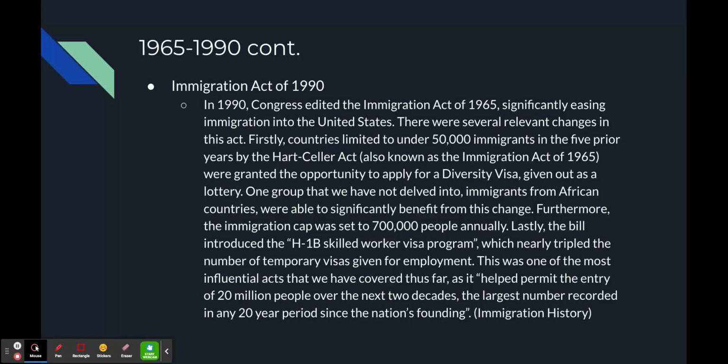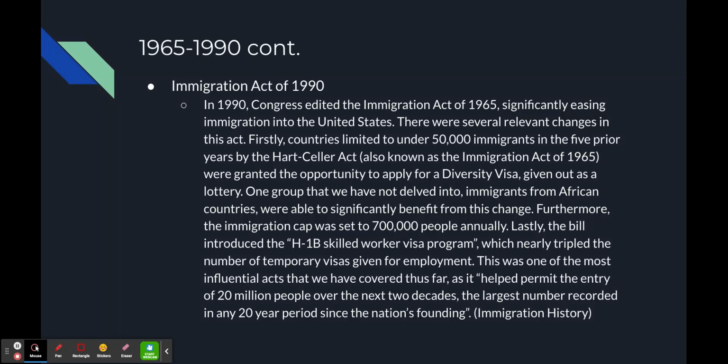And then 1990 comes around, and Congress decides to edit the Immigration Act of 1965, which continued to ease the process of immigration into the United States, and also offered a path through something called a diversity visa to these countries that were limited by the Hart-Celler Act.